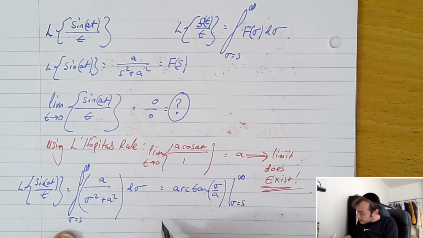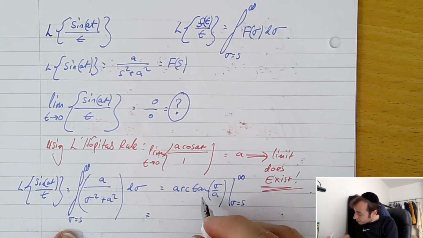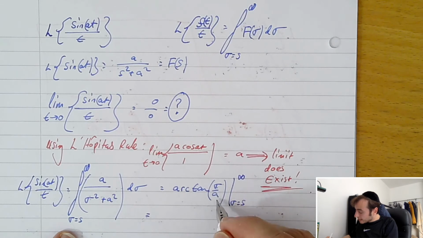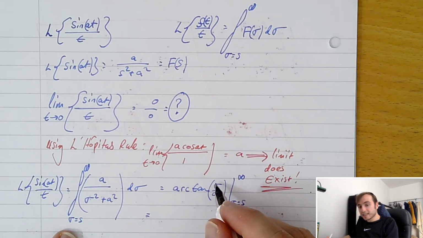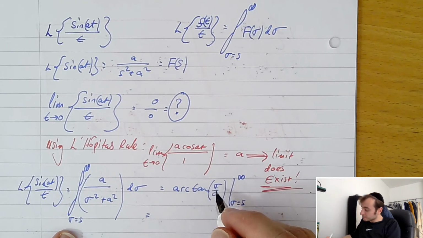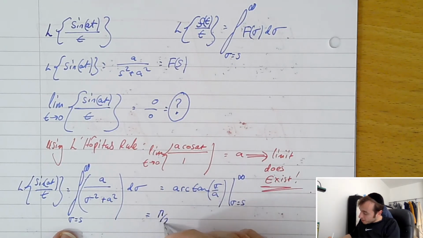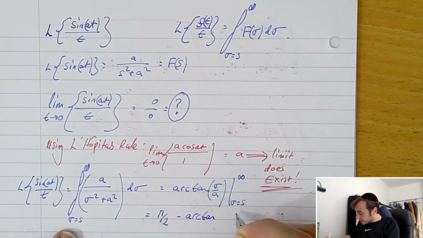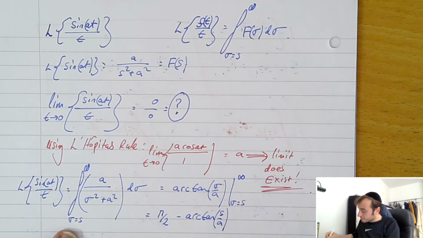So if we continue, you can see that there, we can say that it's going to be the arctan infinity on a. We know what the inverse tan infinity looks like. That's going to be as the angle tends towards 90 degrees. So we can say it's going to be pi on 2 minus the arctan of s on a, because we're evaluating it between when sigma equals s.